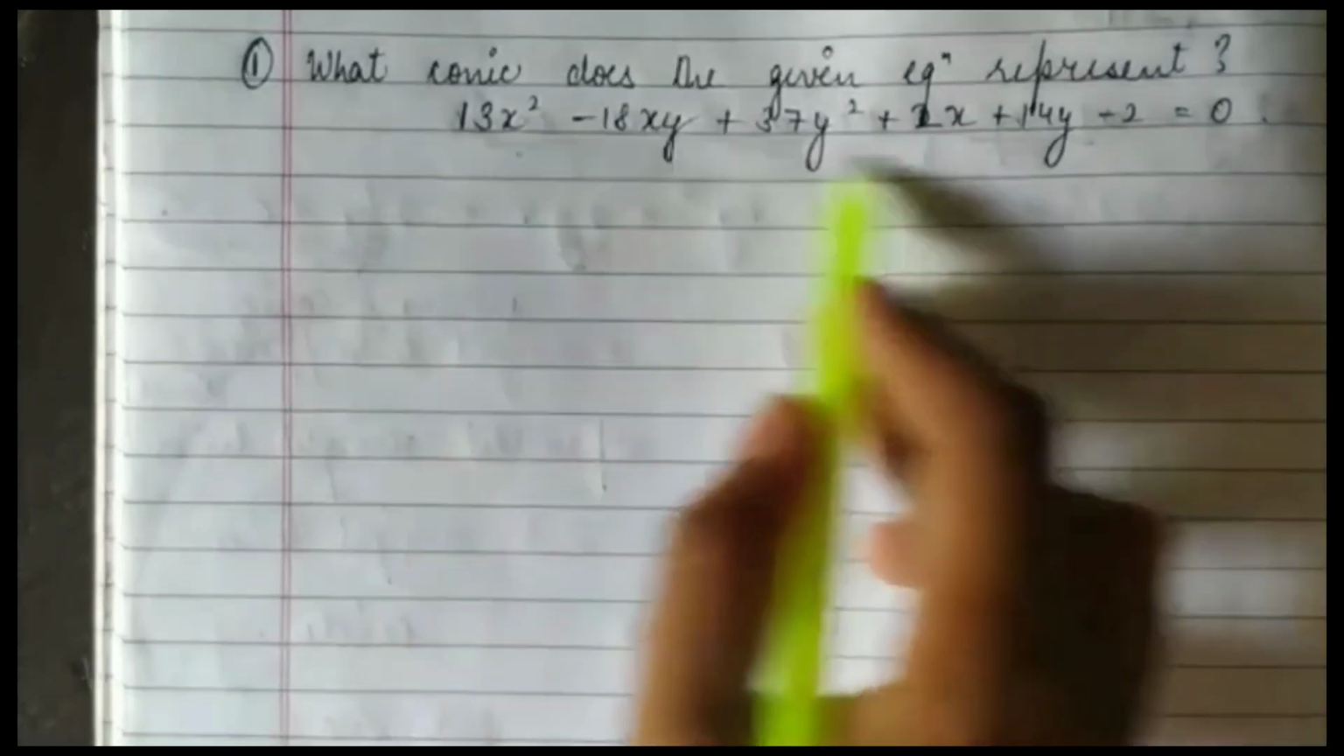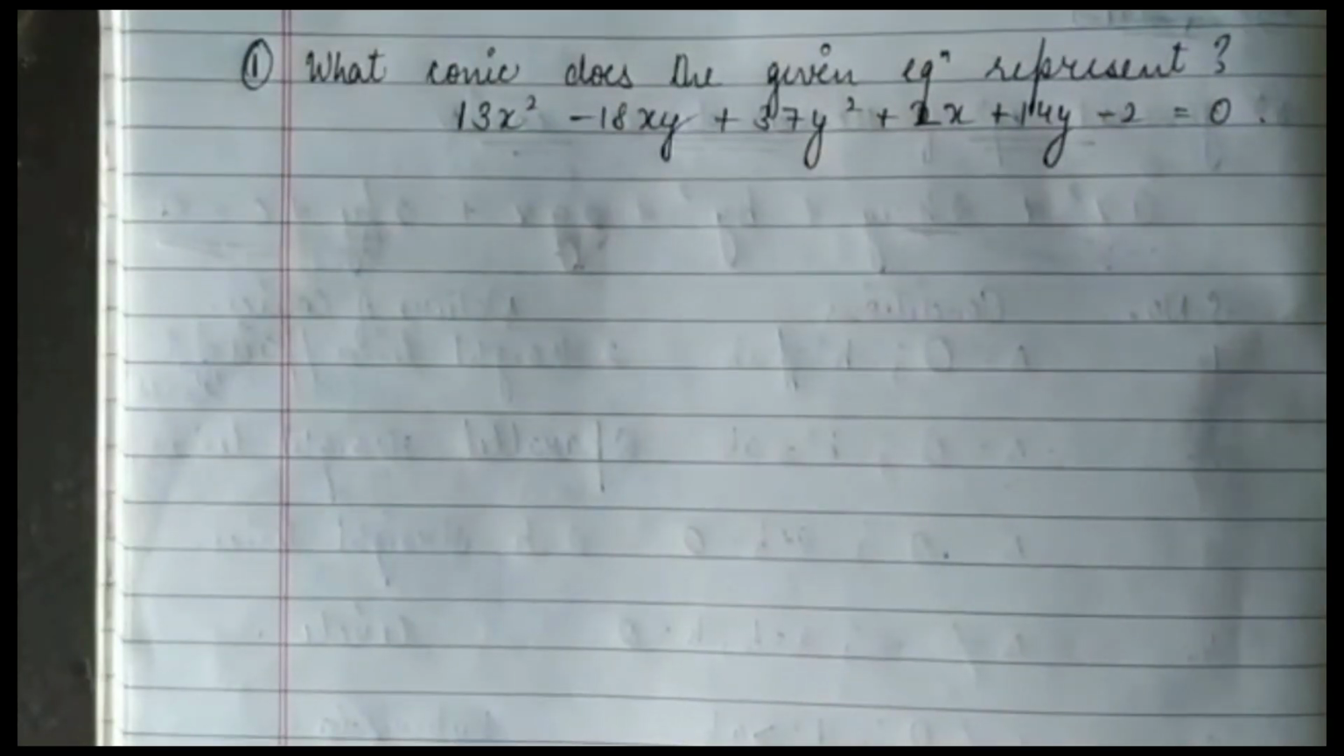I told you earlier. So what is the first question? What conic does the given equation represent? Means there is an equation, this is the given equation, and the question is asking which conic it represents. We need to tell which conic this is: a circle, ellipse, parabola, hyperbola or straight line. What does this equation represent?